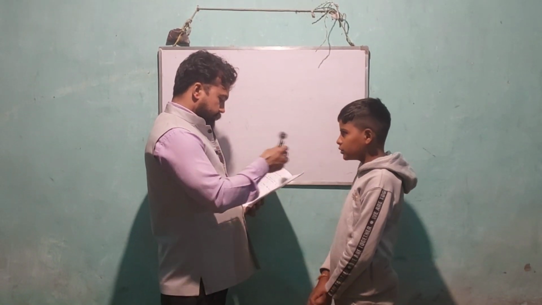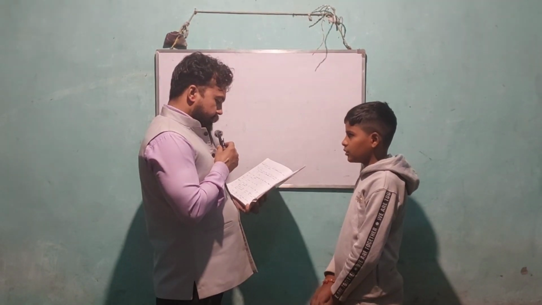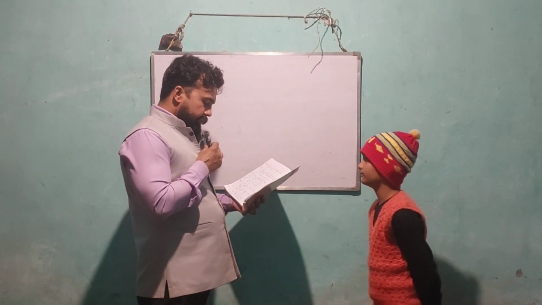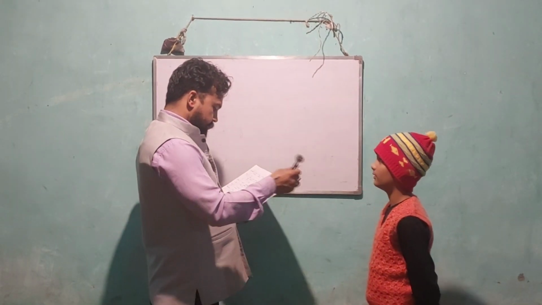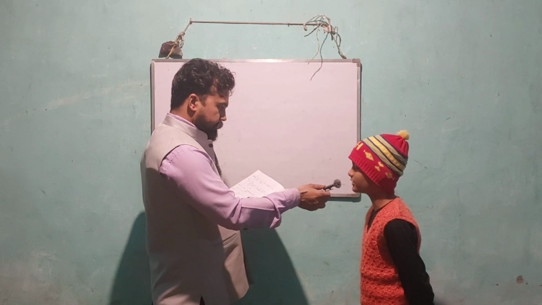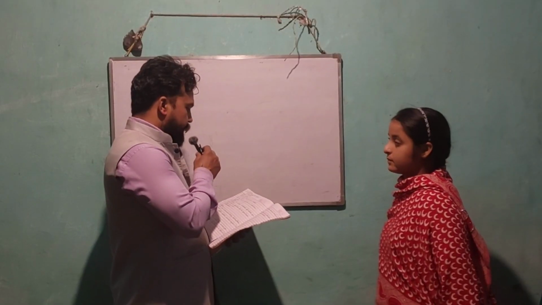My answer is frog. Okay. What is the chemical symbol of water? My answer is H2O. Okay, Aryan. What is the chemical symbol for sodium? My answer is Na. Name the scientist who proposed the theory of relativity. My answer is Albert Einstein. Okay.